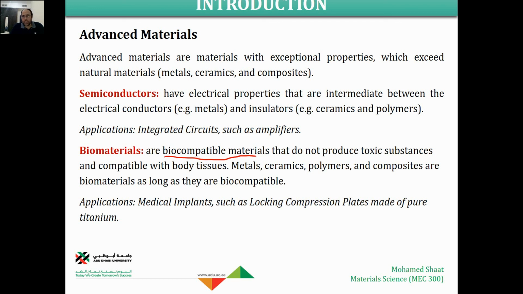If we talk about the engineering materials we are considering, like metals, ceramics, polymers, some of them can be considered biomaterials because we can involve them in biological applications. Generally speaking, metals, ceramics, polymers, and composites could be considered biomaterials as long as they are biocompatible. Some of the metals, ceramics, and polymers are biocompatible, so that's why we can group them into biomaterials. A typical example is pure titanium. Pure titanium is excellent in terms of biocompatibility.